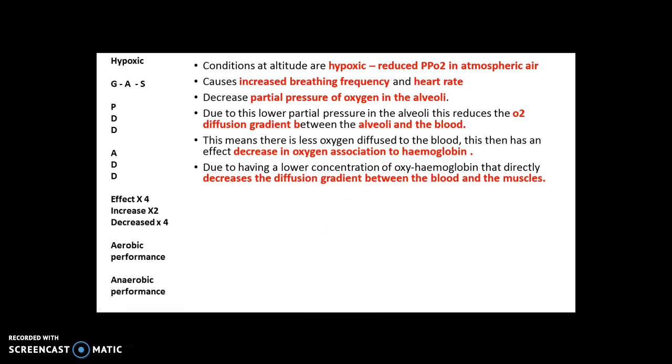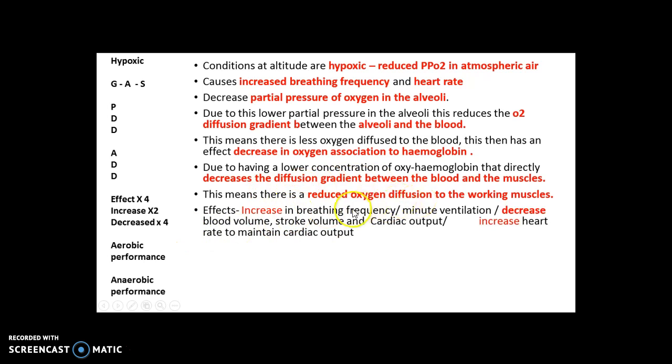Now, obviously, this initial effect of altitude has massive effects. As I said earlier, there's an increased breathing frequency, an increase in heart rate. Why? Okay, so if we have a look at this, go down to here, there's an increase of breathing frequency, minute ventilation. So there's a decrease in blood volume, a decrease in stroke volume, a decrease in cardiac output. All these things are inhibited by the fact there's a reduced oxygen into the blood. So we're struggling to get the blood ejected to the muscles per beat.